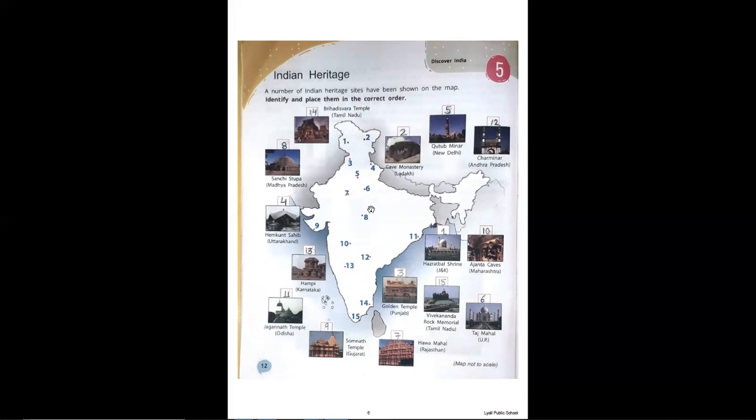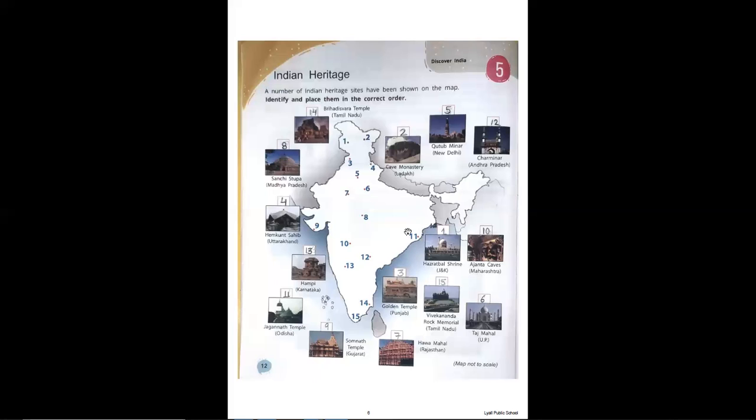Then number 8 is in Madhya Pradesh, and the name of the place is Sanchi Stupa. Then number 9 is this place on the oceanic border, which is Gujarat, and in Gujarat we have the Somnath temple. Number 10 is here in Maharashtra, and we have the Ajanta caves. Then number 11 is this corner, and here we have the Jagannath temple, which is in Orissa. This is again the oceanic border, Orissa near to Bengal, and we have the Jagannath temple here.